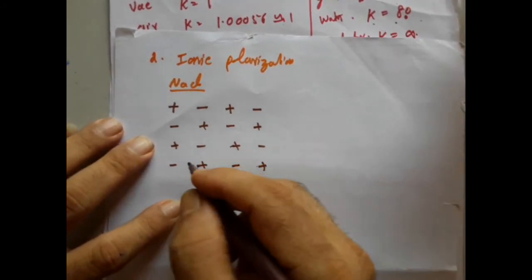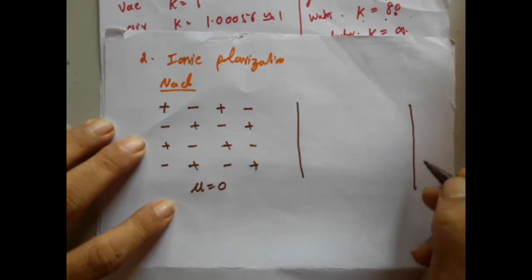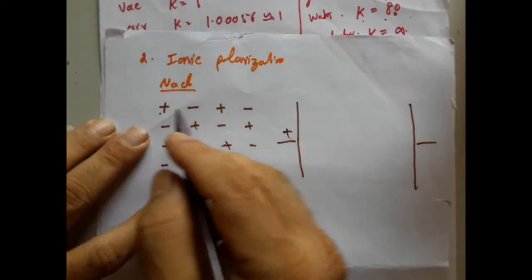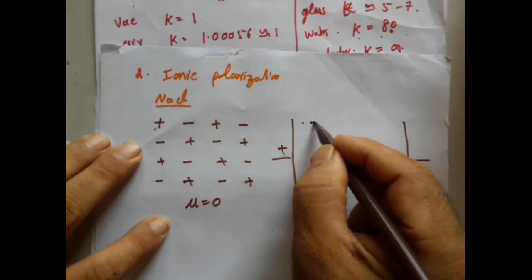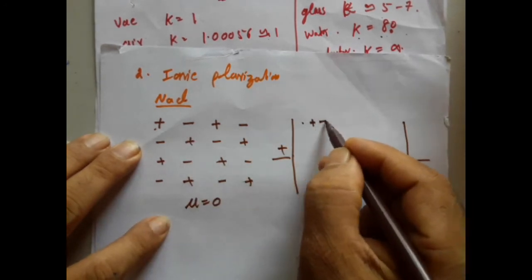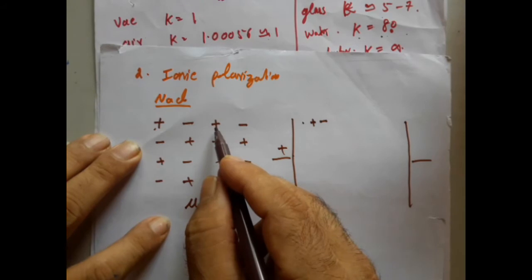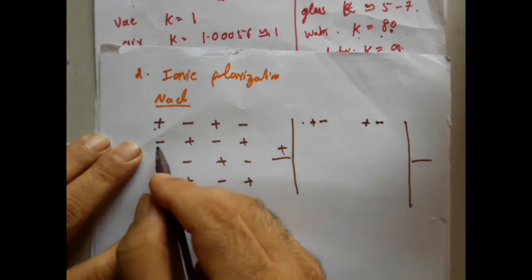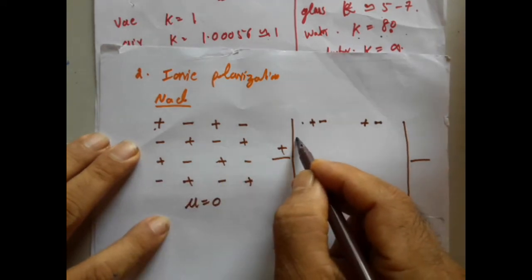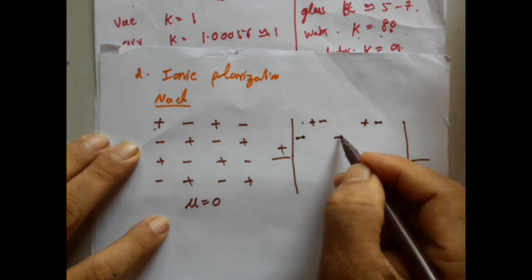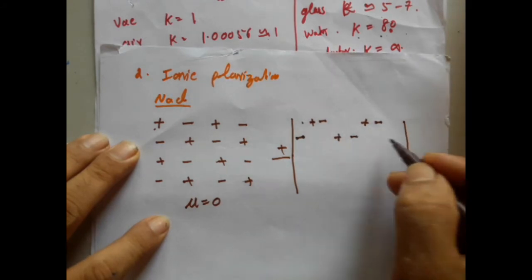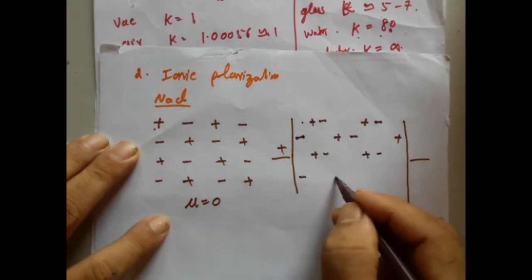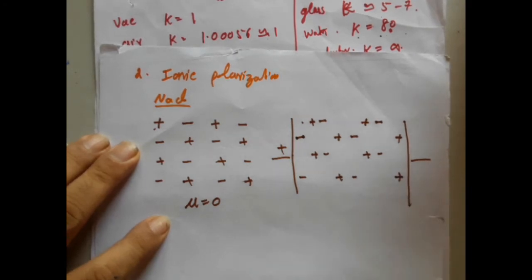But when a very strong electric field is applied to the same material, the positive charge slightly displaces towards this side, and the negative charge slightly comes closer. This positive charge will move a little away, and this negative charge will slightly displace. On the next side, you can see the negative is attracted by the positive charge, and the positive will be shifted that side. This is exactly how the displacement of the positive and negative ions takes place in the presence of an electric field.